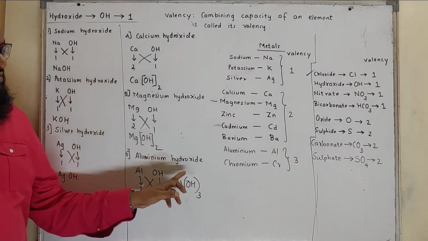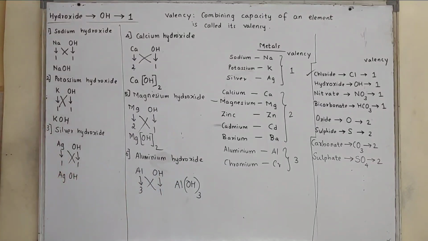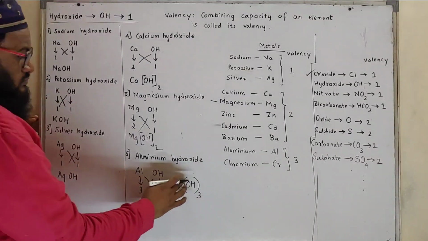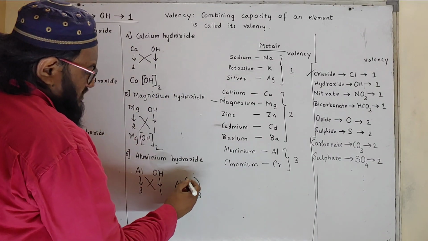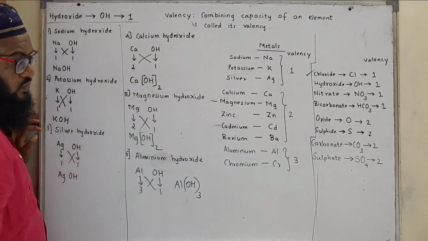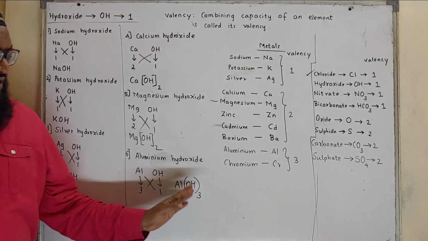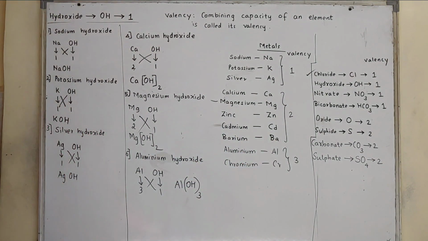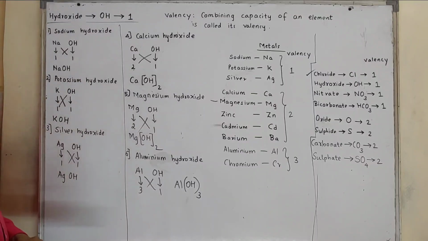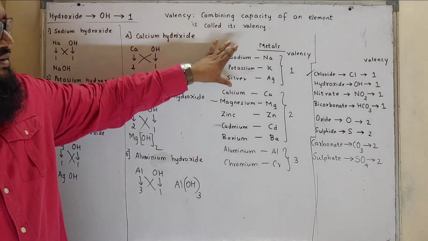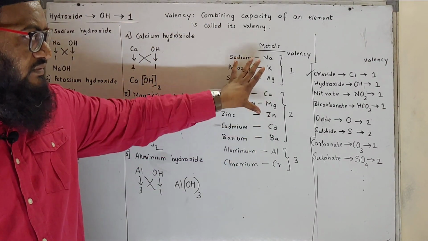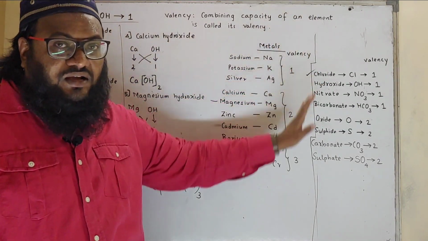You can use square bracket or curved bracket, simple bracket or square bracket, either one you can use. So Al(OH) thrice. Similarly, chromium hydroxide, chromium valency is 3 and hydroxide valency is 1. It will be Cr(OH) thrice. So in this way we have formed 10 chlorides and 10 hydroxides.